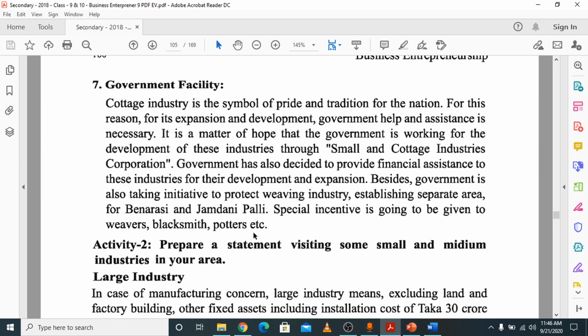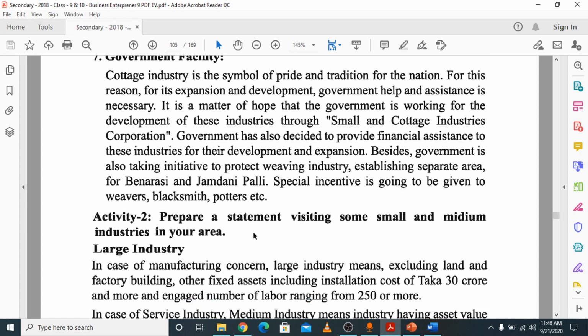The government should provide facilities so that new businessmen can start the business comfortably, and existing businessmen can run the business effectively and successfully. The government must also help businessmen export products to foreign countries. So these are the steps that should be taken to develop the small, cottage and medium industries.